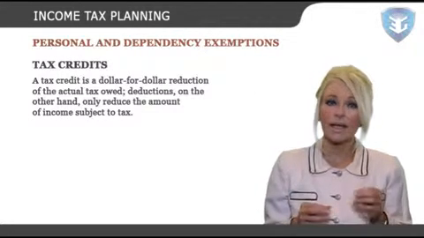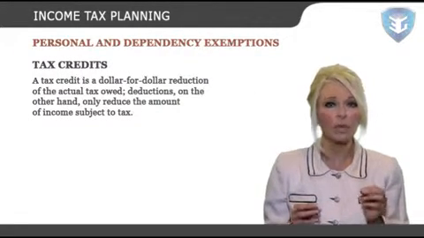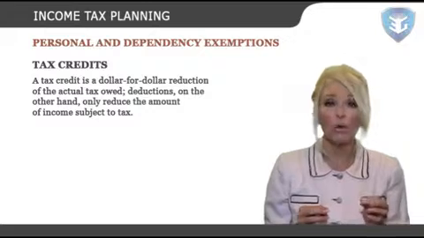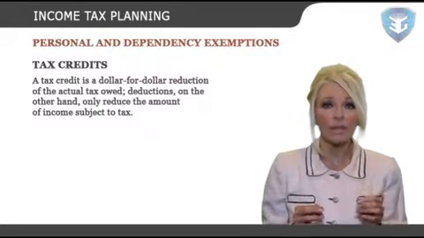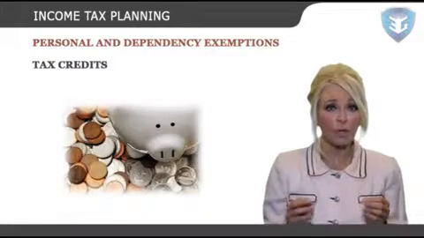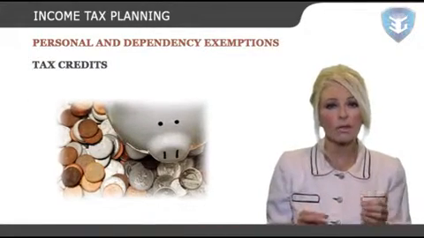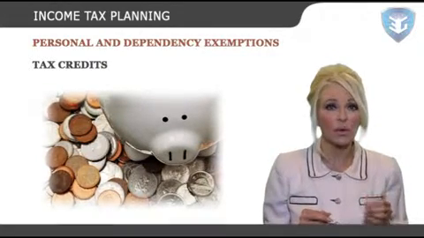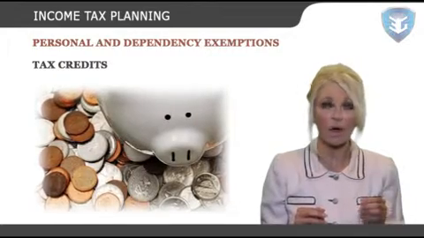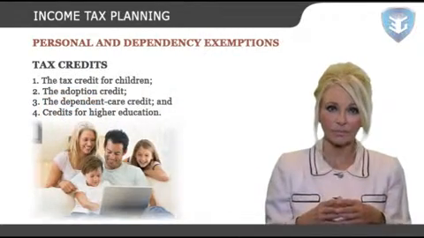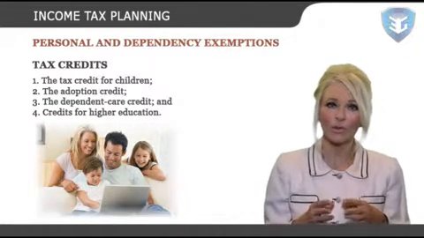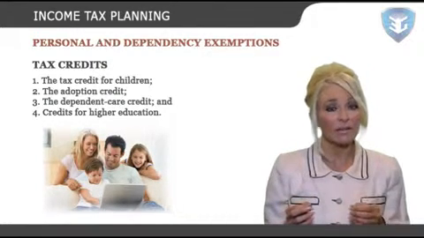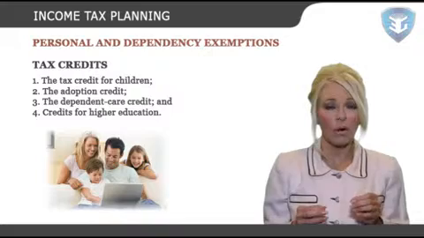Tax credits. A tax credit is a dollar-for-dollar reduction of the actual tax owed. Deductions, on the other hand, only reduce the amount of income subject to tax. Both are good for the taxpayer, but credits are much better than deductions. Four of the most important tax credits available to individual taxpayers are: 1. The tax credit for children. 2. The adoption credit. 3. The dependent care credit. And 4. Credits for higher education.